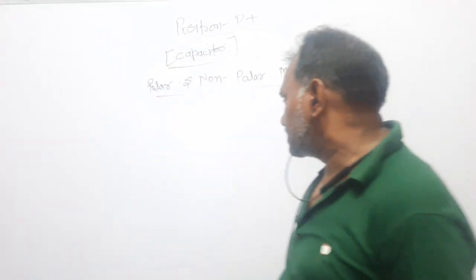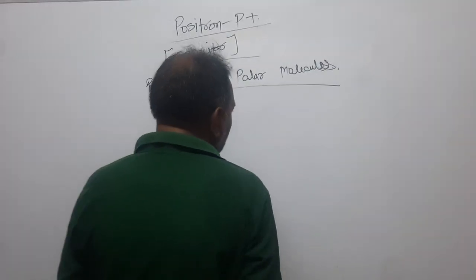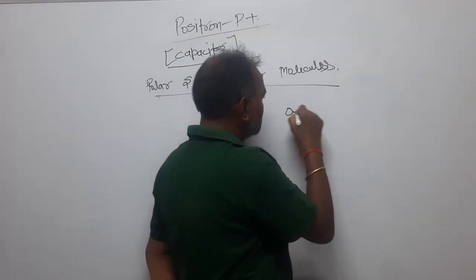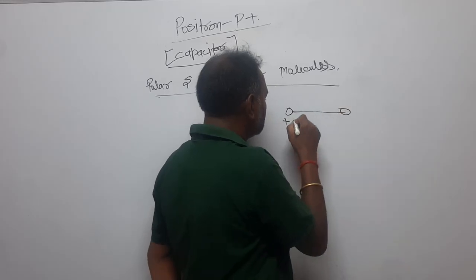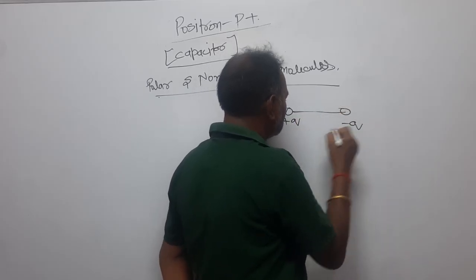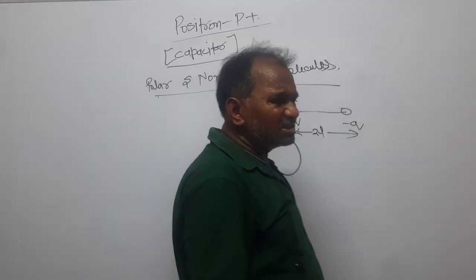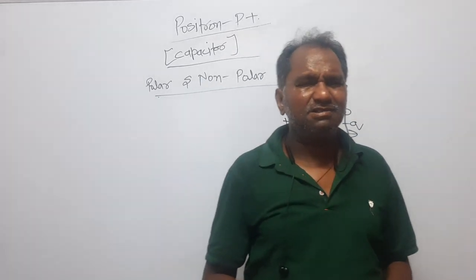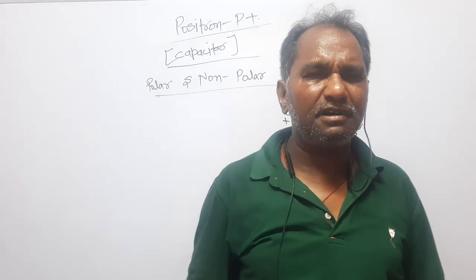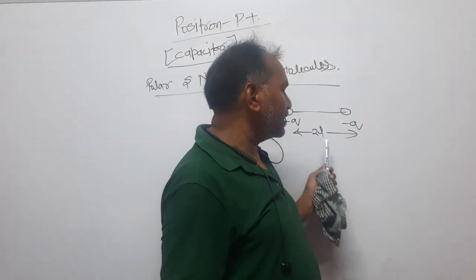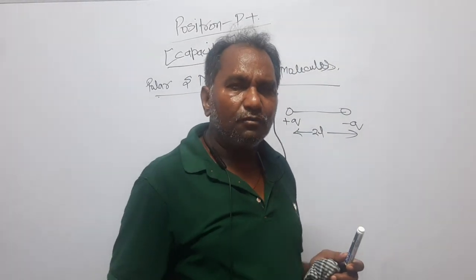You must have studied the dipole. What is a dipole? You write like this. This is charge plus Q, this is minus Q, and they are separated by a distance 2L. This 2L is not a big distance. It is in terms of angstrom. We do not write L, rather we write 2L. Why?